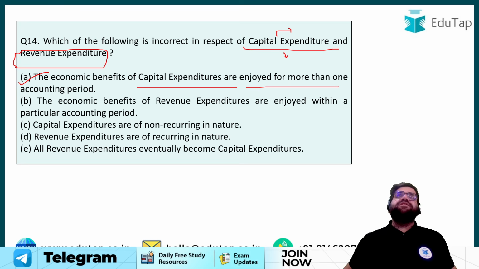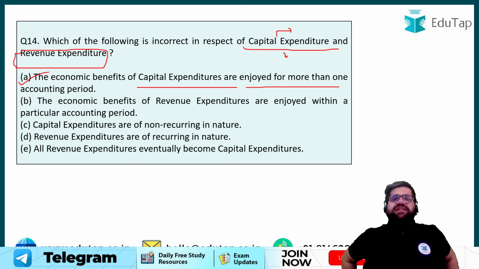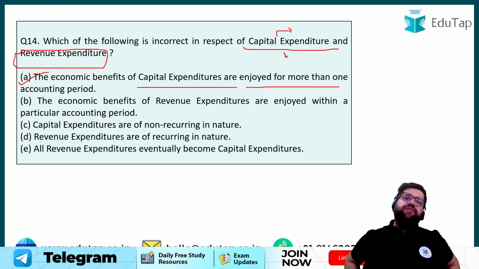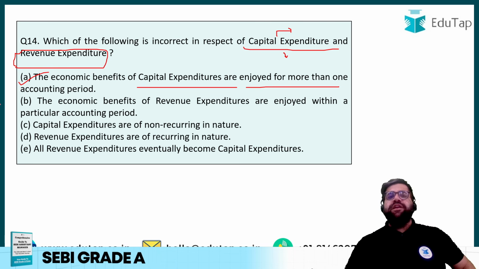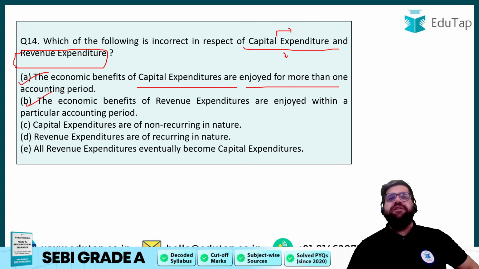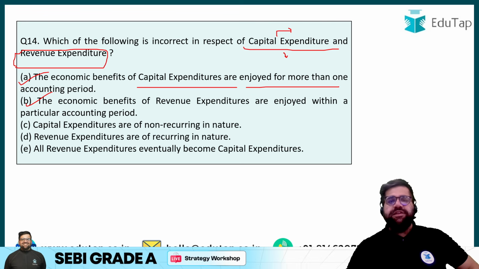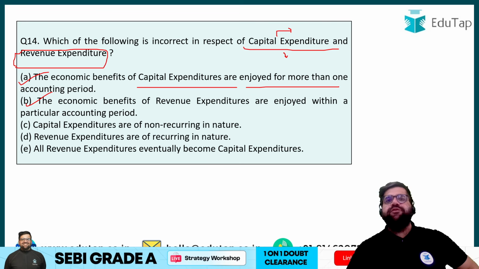So the economic benefits of capital expenditure are enjoyed more than 1 year, yes, because if you do a capital expenditure, then definitely you will get its advantage for more than 1 year, right? For example, if I purchase a machine, purchasing a machine is a capital expenditure only. But will that machine only serve me for the first year? No, it will serve me for more than 1 year, right? So that will be called a capital expenditure. The economic benefit of the revenue expenditure will be enjoyed within that particular year, yes. For example, if I pay salary, salary again I have to pay in the next month. So it's like every now and then I have to pay salary.